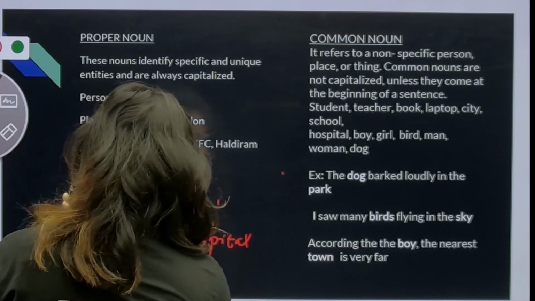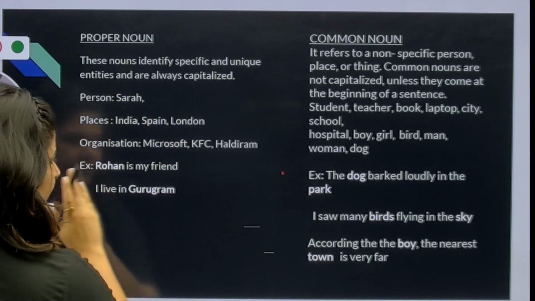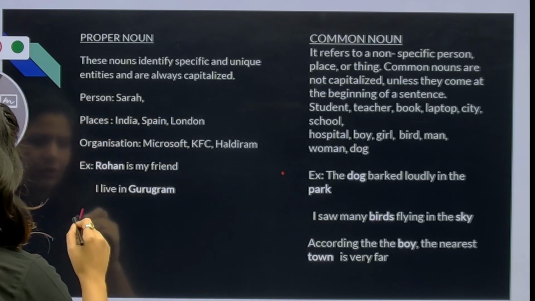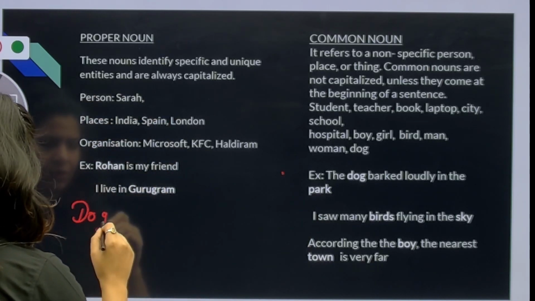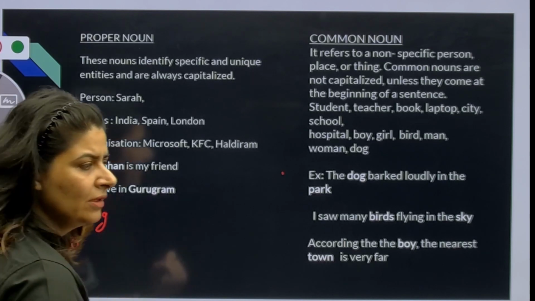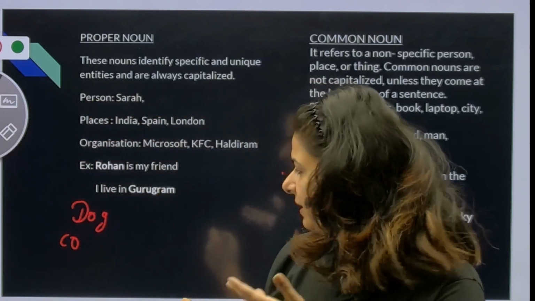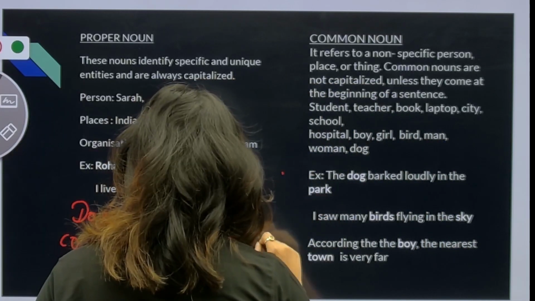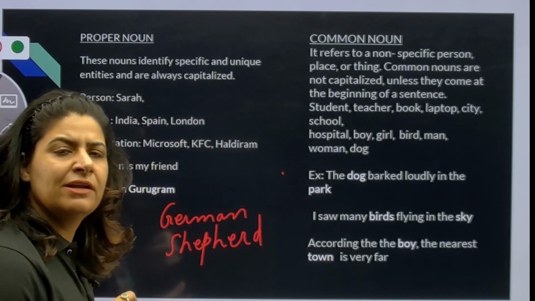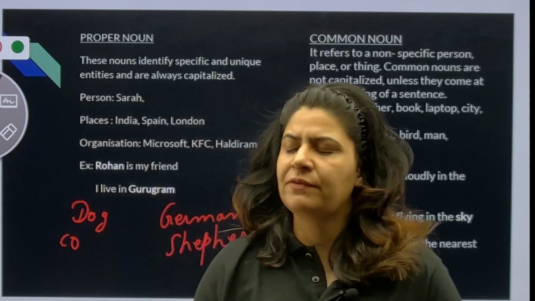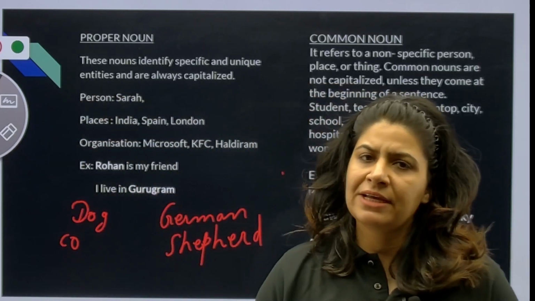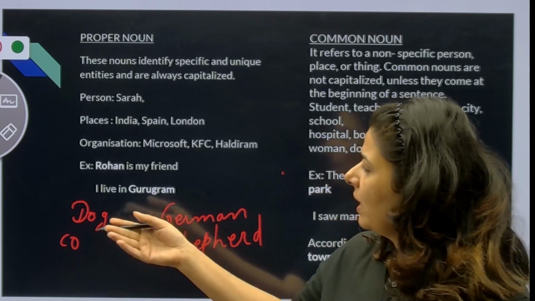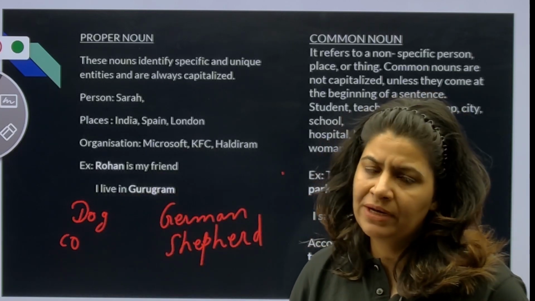Let's take one more example. Dog. Dog is my common noun and I need a proper noun of this. So what will be my proper noun? German Shepherd. You must have heard about this breed, German Shepherd. So German Shepherd is my proper noun while dog is a common noun.